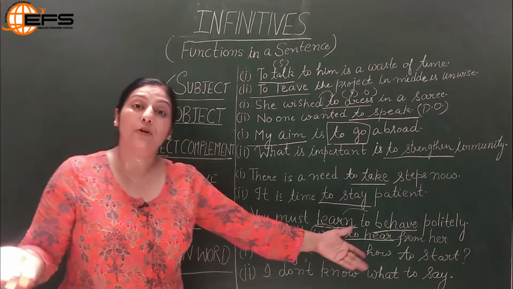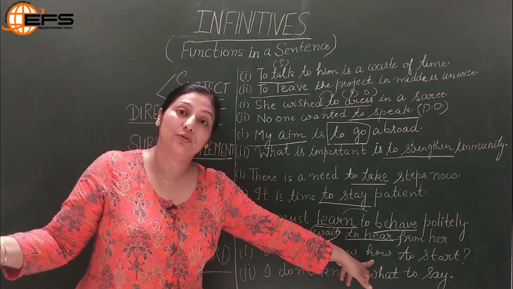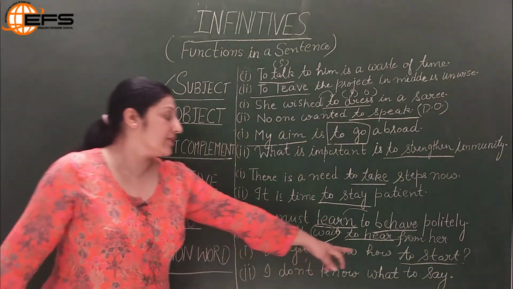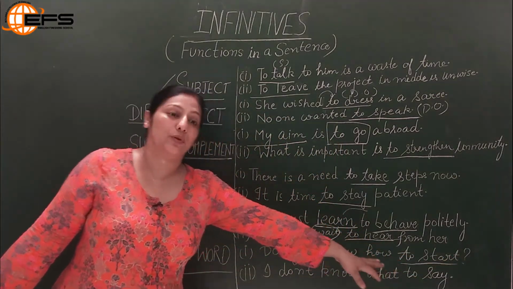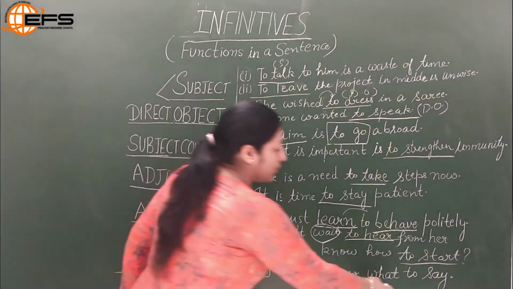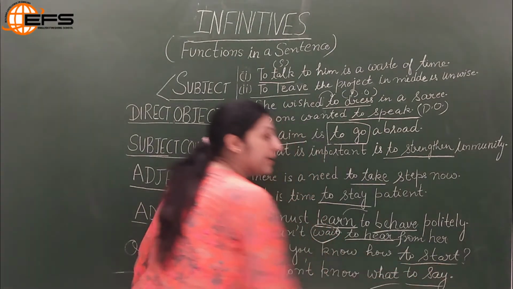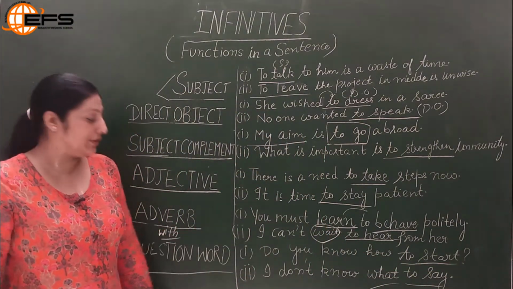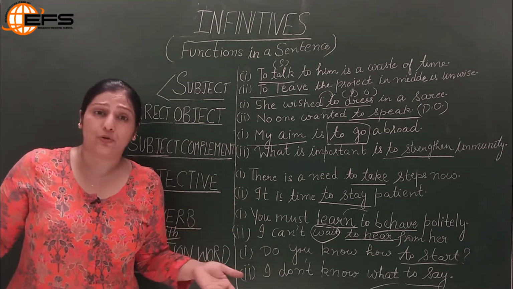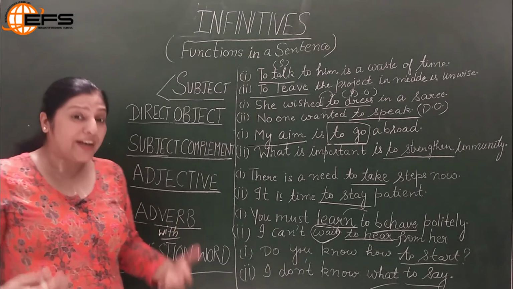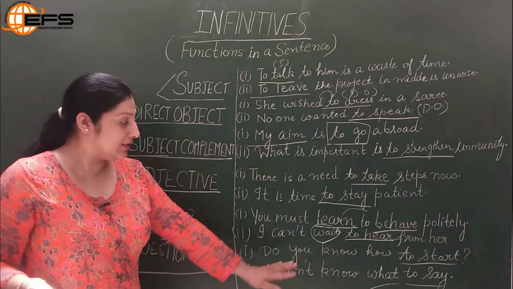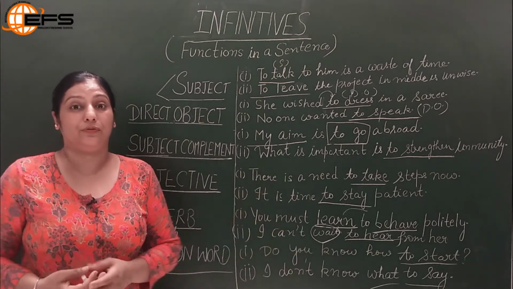Do you know how to start? Simple. How is a question word and I have added a to infinitive with it. So it is attached to a question word. Next, I do not know what to say. So here, what is a question word, and it is followed by to plus V1, which is again an infinitive. So it is always used with the question word. I do not know where to go. I do not know when to talk to him, whom to speak to. All these words will be question words, and to infinitive can be often used with them.